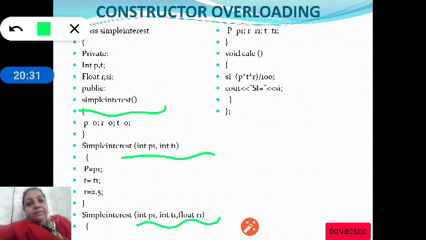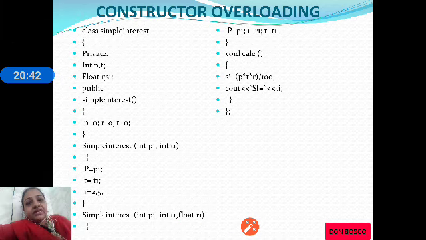Here the simple interest constructor is overloaded 3 times, one with no argument, one with 2 integer arguments and one with 3 arguments. Let us check out the main program and see how we can create an object and how we can access the members or member functions, how we can call and execute.